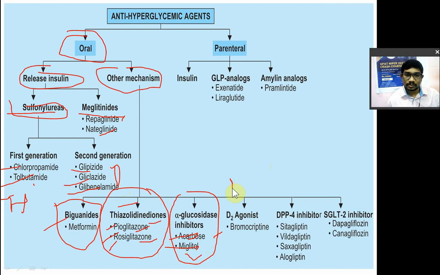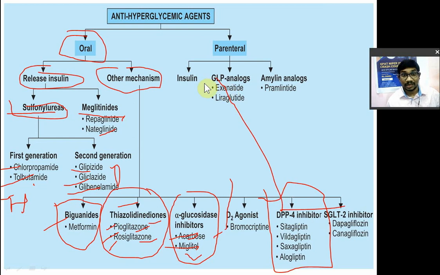Then dopamine 2 receptor agonist is bromocriptine. Then DPP4 inhibitors, that is dipeptidyl peptidase 4 inhibitors. ये enzyme क्या करता है? This enzyme is involved in the metabolism of GLP. So this drug will increase the GLP level, or increase the half life of GLP. So GLP क्या करेगा? इंसुलिन का secretion बढ़ाएगा. DPP4 inhibitors are the gliptins: sitagliptin, vildagliptin, saxagliptin, and alogliptin. So all these are the gliptins known as DPP4 inhibitors.